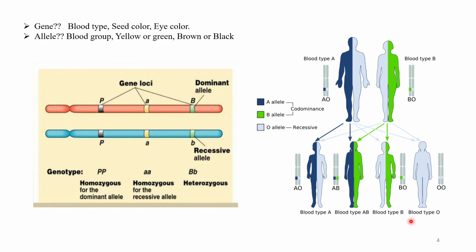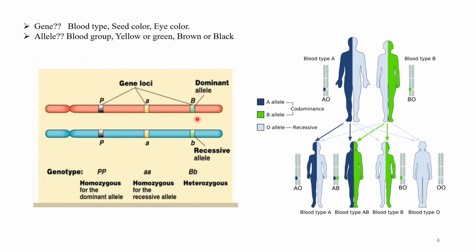What are genes? A gene is a section of DNA that encodes a certain trait or character. What are alleles? An allele is a specific form of a gene. Genes are responsible for the expression of the traits or characters, but alleles are responsible for the variations in that trait or character in the particular target.